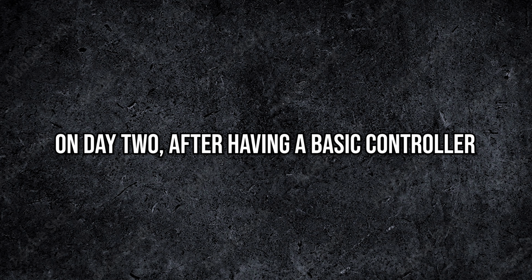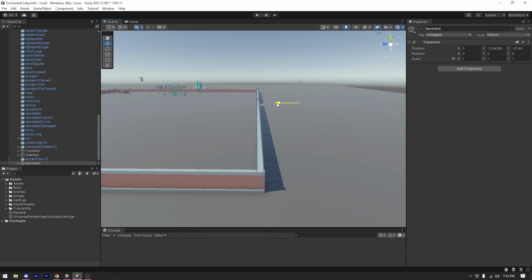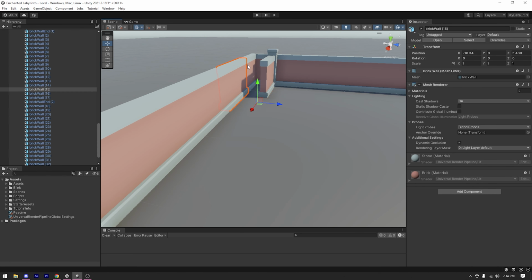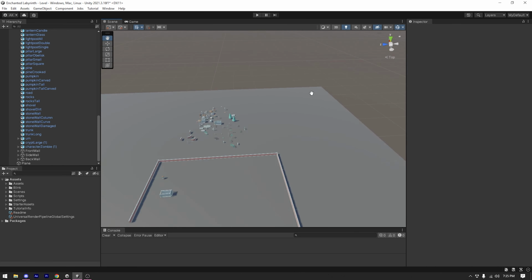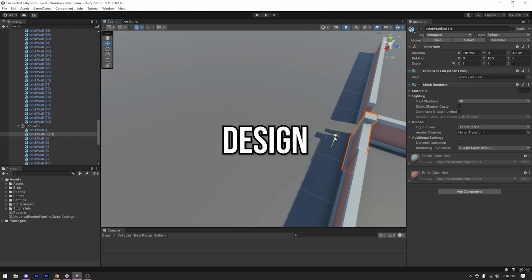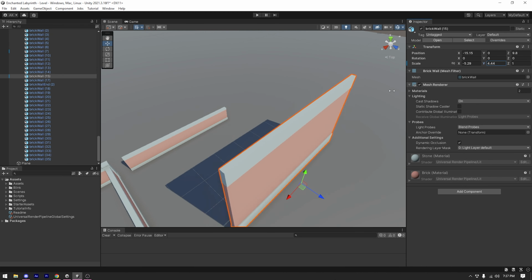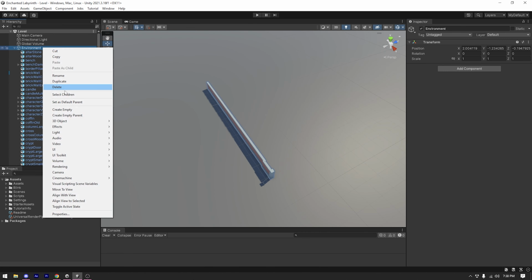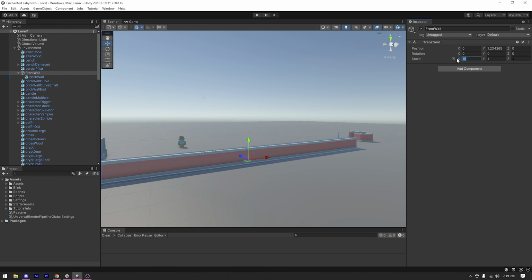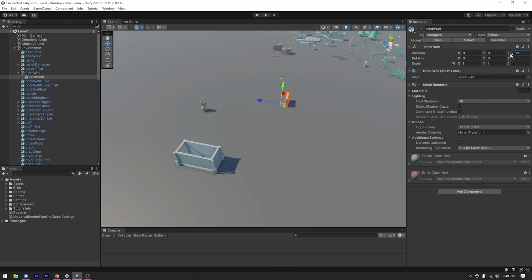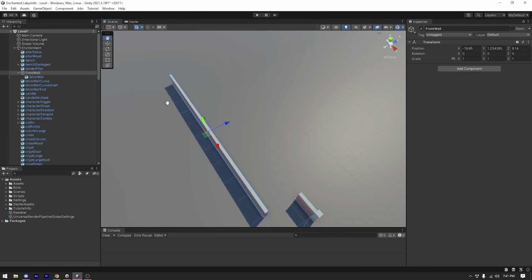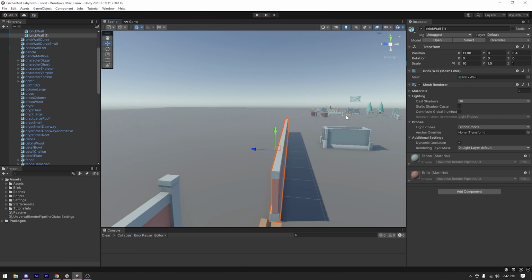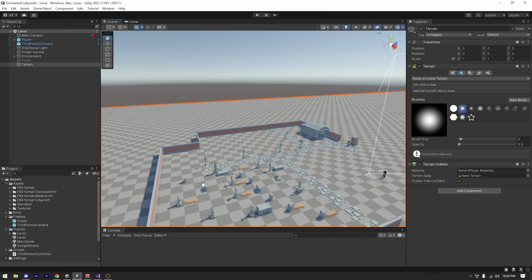On day 2, after having a basic controller, I started making a level for my game. Let me make some things clear. I can't design levels. I managed to create something. But when I started playing on the map, it turned out to be very small. The player can run across the map in less than 30 seconds. Unfortunately, I don't have any footage of that level. I only have this screenshot.